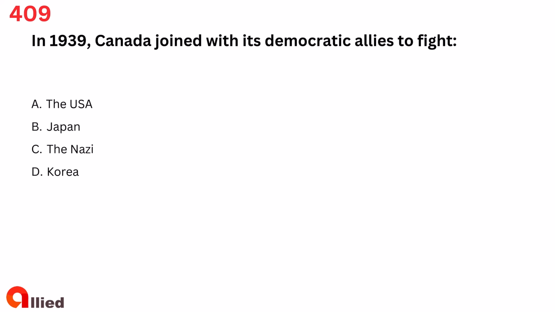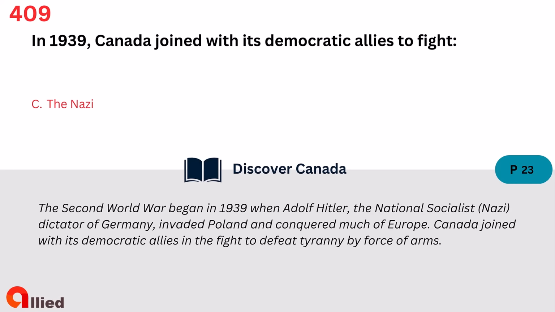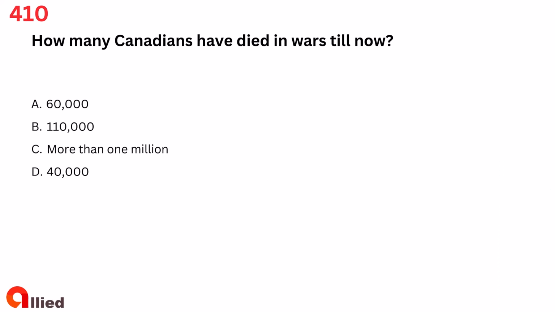Question 409. In 1939, Canada joined with its democratic allies to fight A. The USA. B. Japan. C. The Nazis. D. Korea. The answer is C. The Nazis.